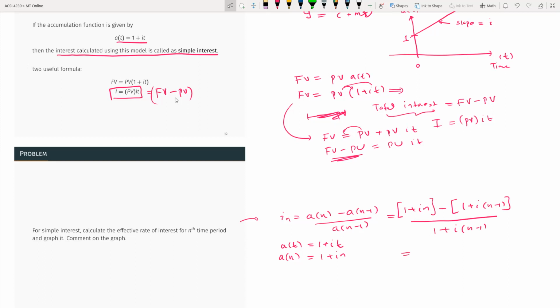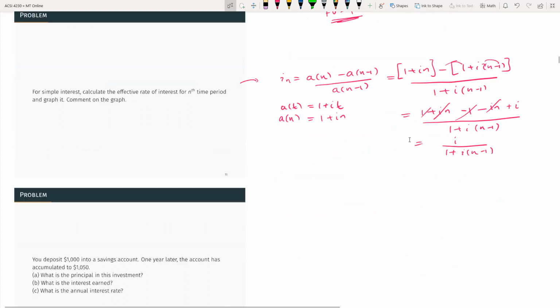Now I can expand this. So I get one again. You can multiply these two. Now again, please do this by yourself. Do it yourself and then come and check the difference. You get i over 1 plus i times (n minus 1).